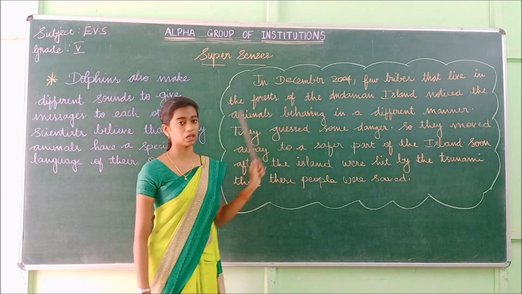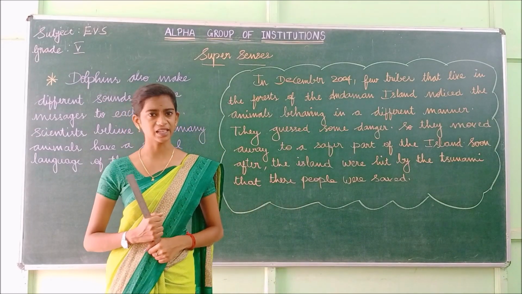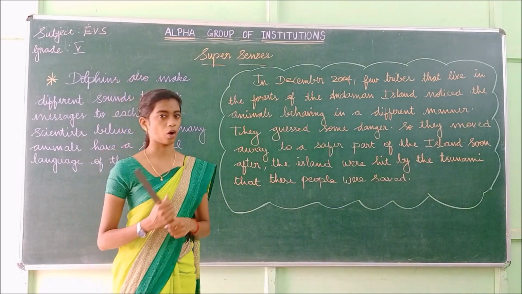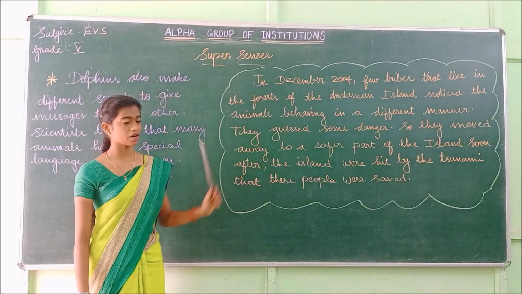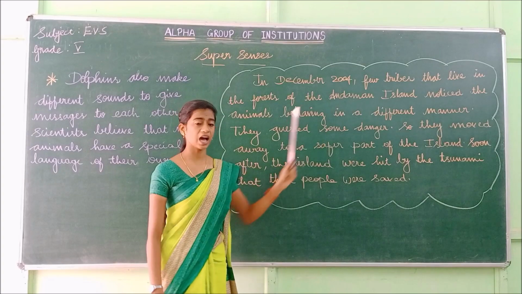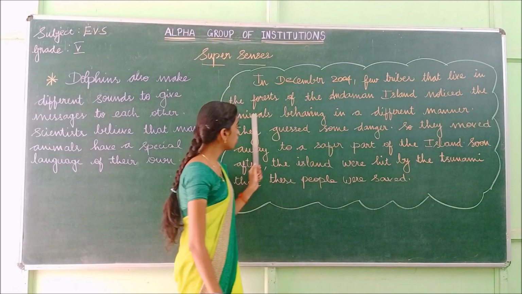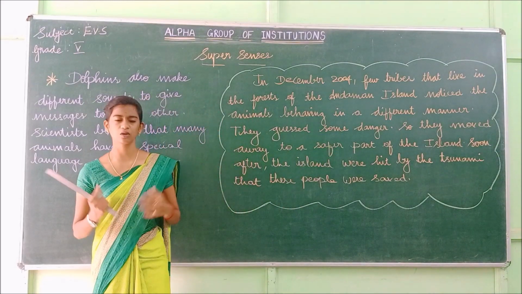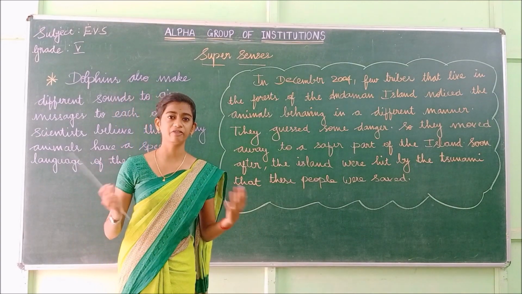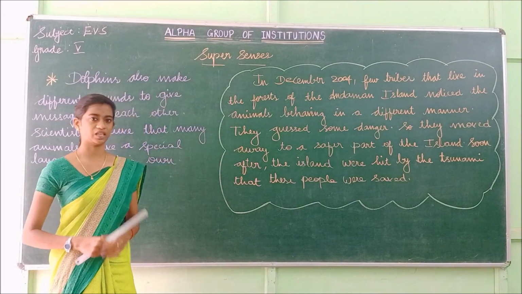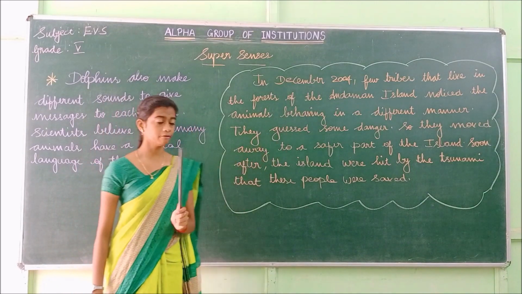So in December 2004, a few tribes. Who are called tribes? Yes, the people who live in the forest are called tribes. A few tribes that live in the forest of the Andaman Island. Where do those tribes live? Yes, they live in the Andaman Island. In the forest of the Andaman Island, they noticed the animals behaving in a different way. So what do the tribes notice? They noticed that the animals were behaving in an unusual way, very different during December 2004.